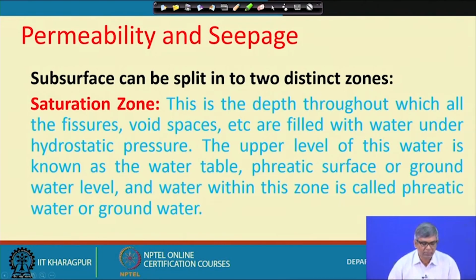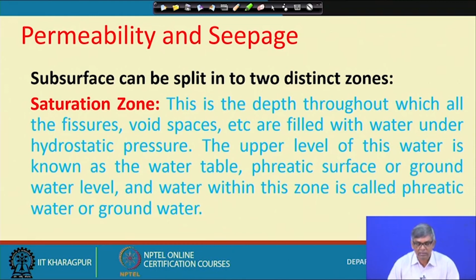Subsurface can then be split into two distinct zones. One is the saturation zone. By the name it is obvious that all the voids of the soil mass will be filled up with water. This is the depth throughout which all the fissures and void spaces are filled with water under hydrostatic pressure. The upper level of this water is known as the water table, sometimes the phreatic surface, sometimes groundwater level. Water within this zone is called phreatic water or groundwater.